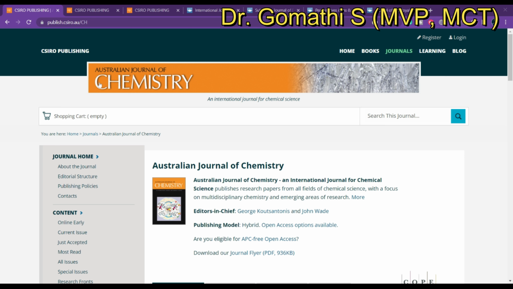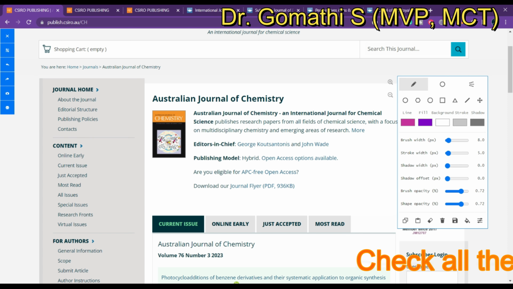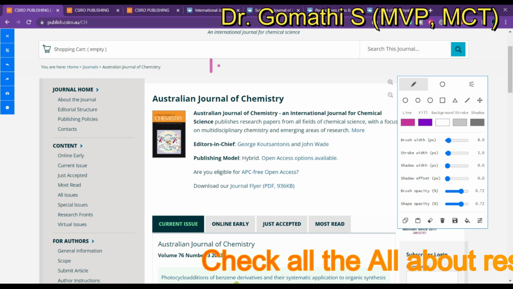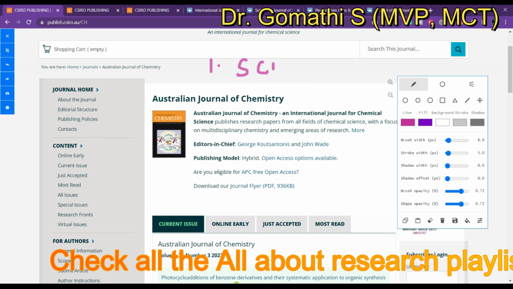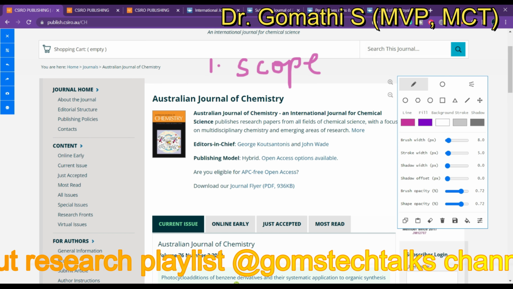The first journal which I want to show you is the Australian Journal of Chemistry. This particular journal is indexed in Web of Science, and you can see how many publications per year, how many issues per year they are going through. Before submitting your paper, you have to take care of a few important things. The first thing is you have to see whether your article is under the scope of the journal.